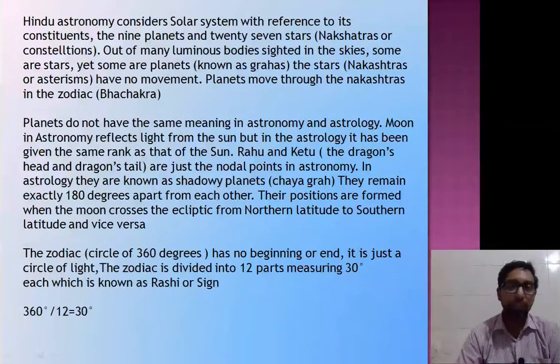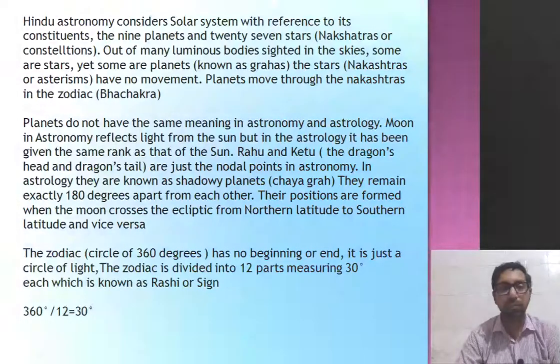Hindu astronomy considers the solar system with reference to its constituents, the 9 planets and 27 stars or constellations. Out of many luminous bodies sighted in the skies, some are stars, yet some are planets, known as grahas. The stars are known as nakshatras or asterism. Stars have no movements. Planets move through the nakshatras in the zodiac, so called Bhachakra.